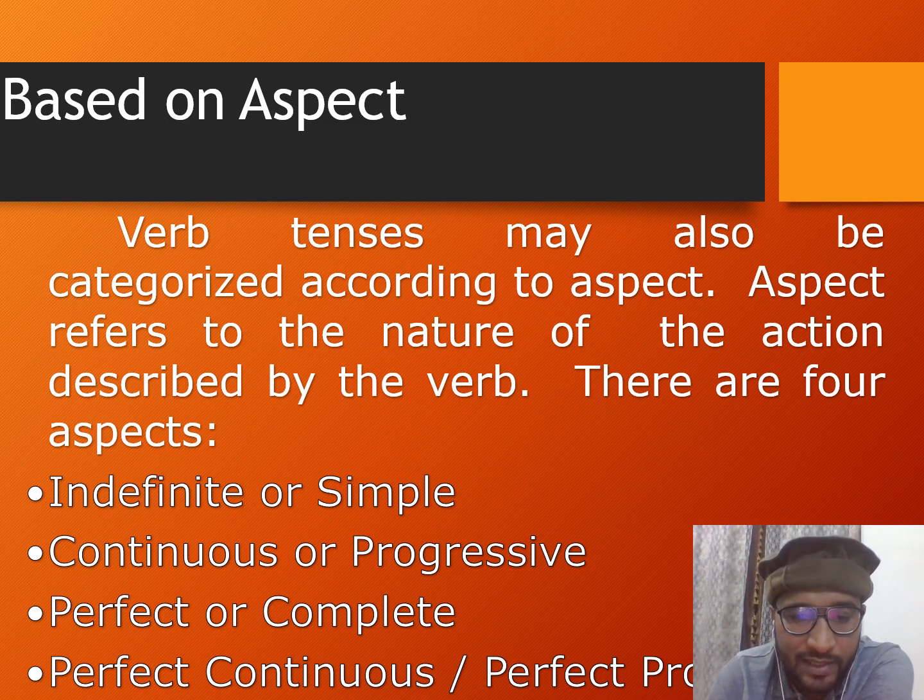The first one is indefinite, or you can also say simple. The second one is continuous, or you can say progressive. The third one is perfect, or its other name is complete. And the fourth one is perfect continuous, or some people call it perfect progressive. So these are four aspects of the tenses.